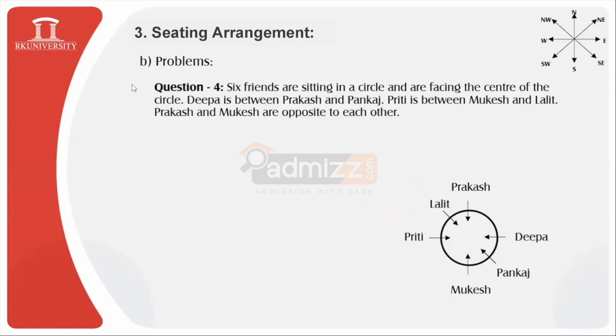One comment in the chat window says Prakash, Deepa, Pankaj, Mukesh, Preeti and Lalit in anti-clockwise order. No, they are in clockwise order, not anti-clockwise, like this way.